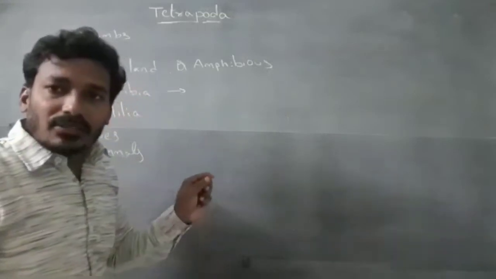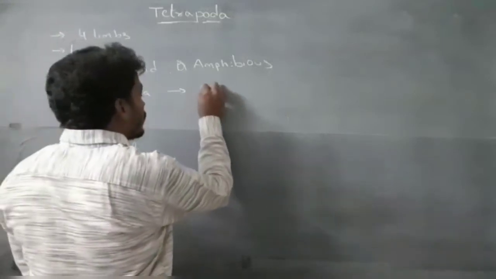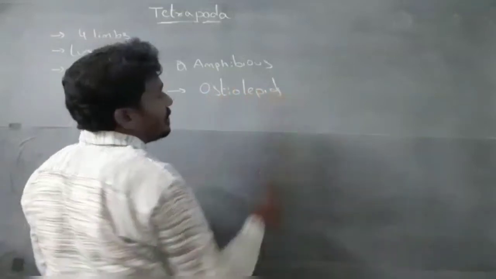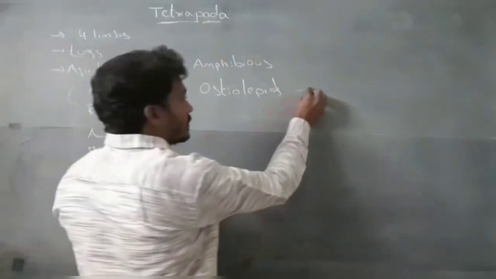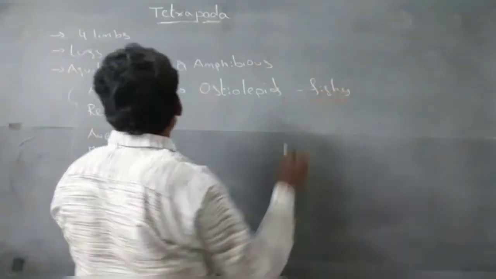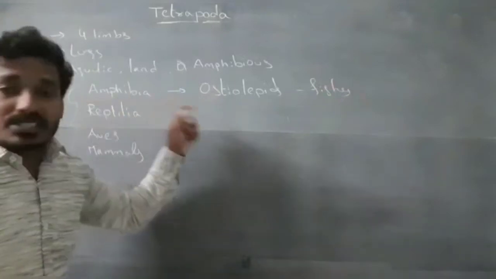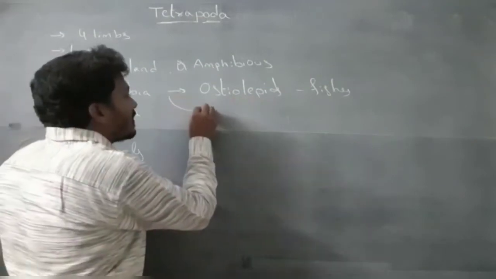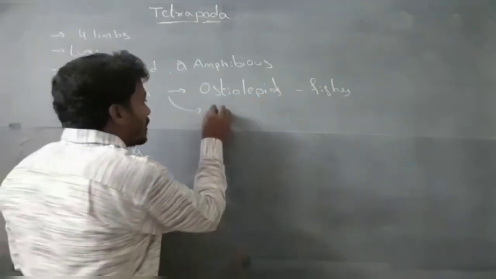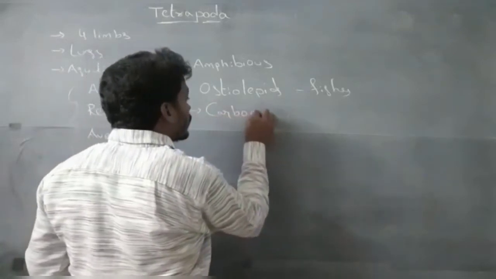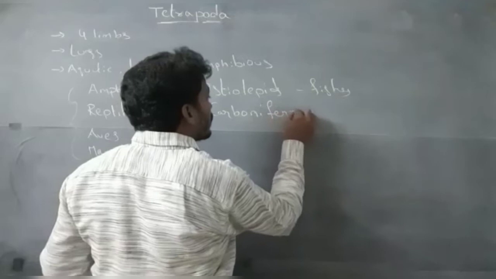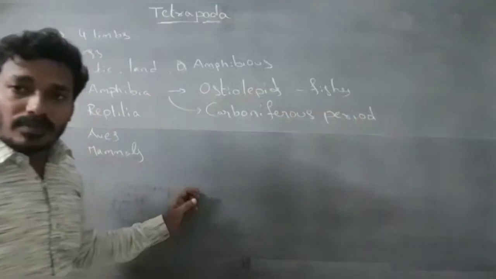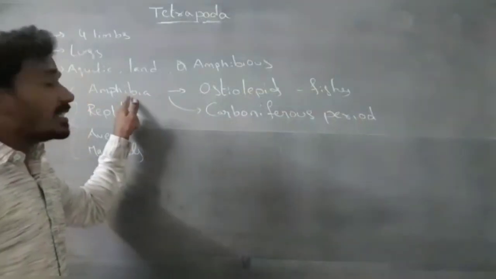Amphibians are derived from osteolepids. Osteolepids are fishes. Amphibian ancestors are osteolepids. The golden age of amphibians is the Carboniferous period.